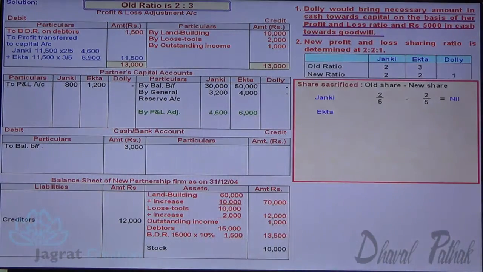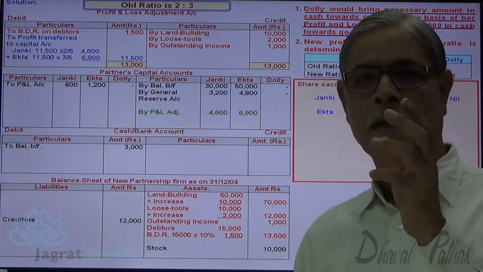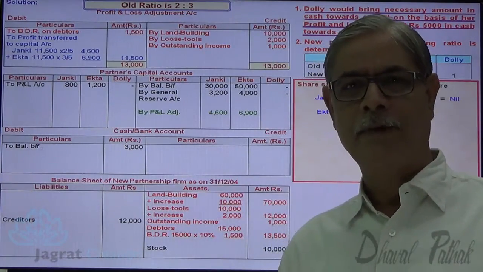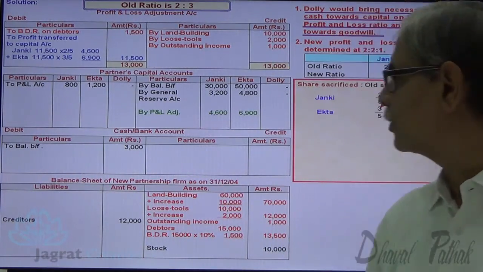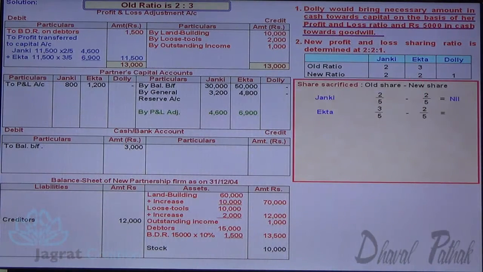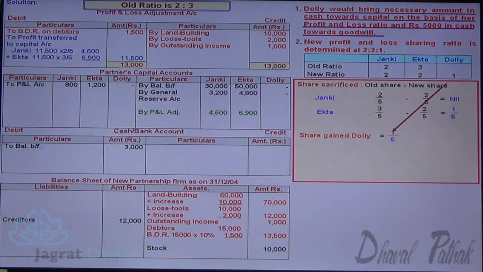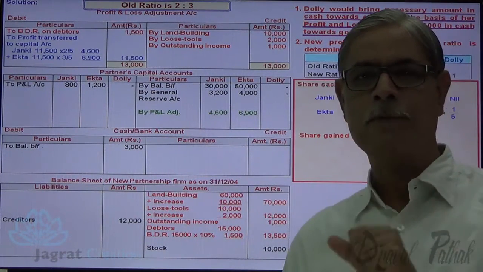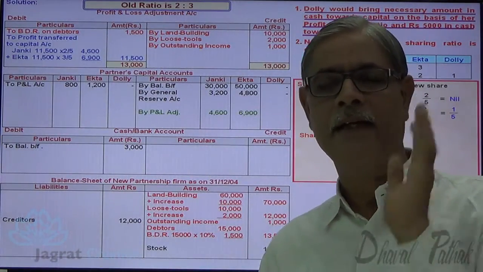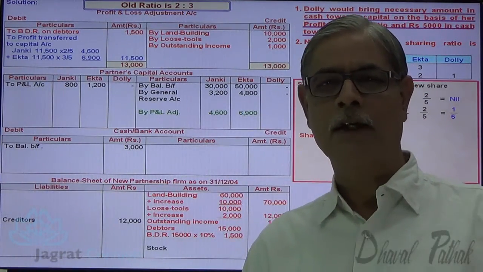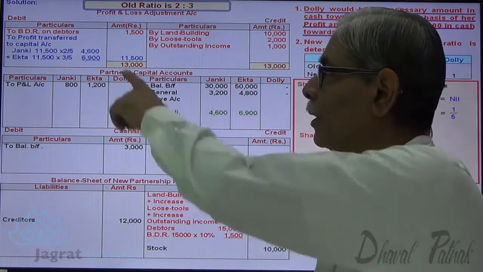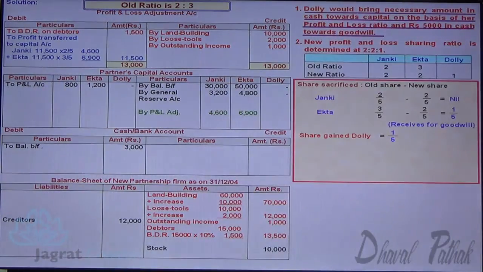Now I want to work out the sacrifice of Ekta. Her share in profits before admission was 3/5. Her share after admission is 2/5. So 3/5 minus 2/5, 1/5 is the sacrifice by Ekta. And the share of Dolly is also 1/5. So Dolly has gained 1/5 share and that has been sacrificed by Ekta. So whatever the goodwill is brought by Dolly will be received by Ekta. So Ekta receives for goodwill. Dolly has to pay for goodwill.